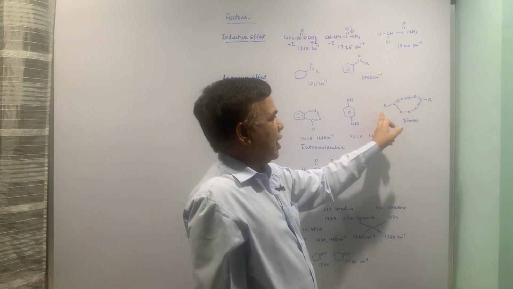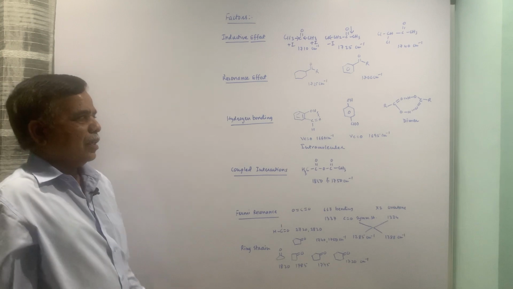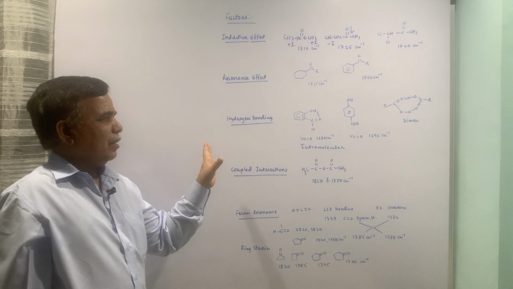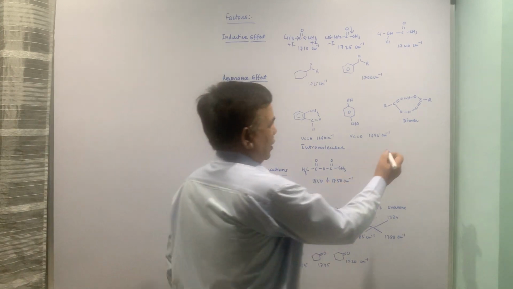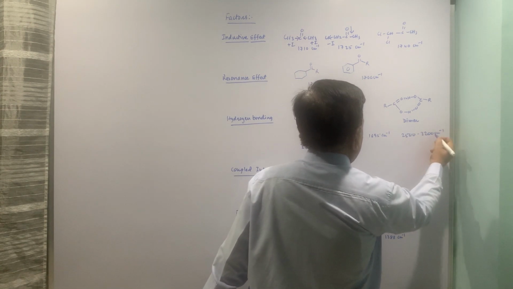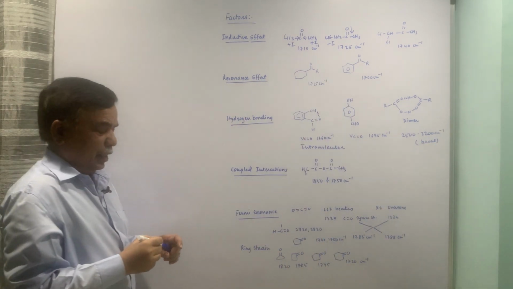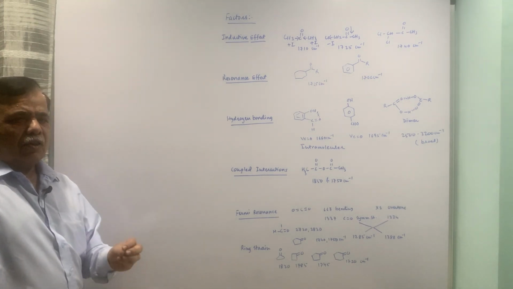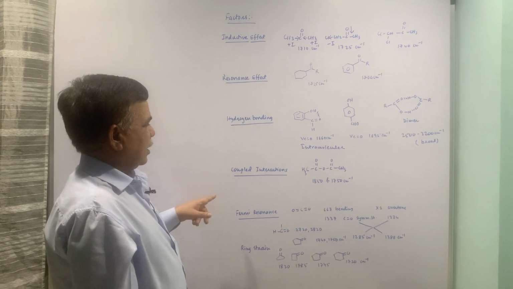You can see that this is one acid molecule, this is another acid molecule, and you can see the chelation, dimer formation is there, and because of this kind of interlocking, the OH stretching frequency is happening between 2500 to 3200, and this is going to be a very broad peak, and that is the peculiar peak which is expected in acids, organic acids to be precise. Okay. Now three more things are there.